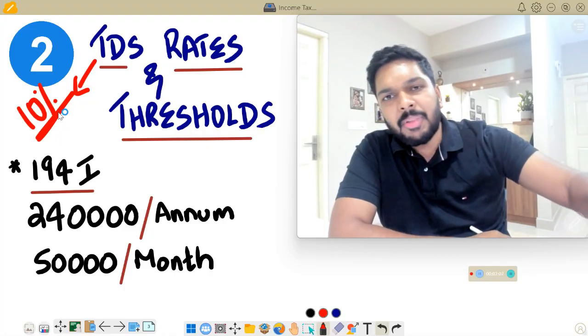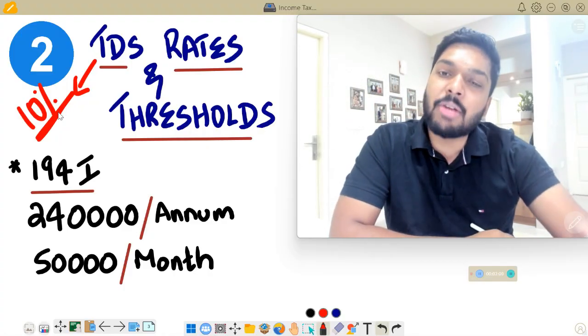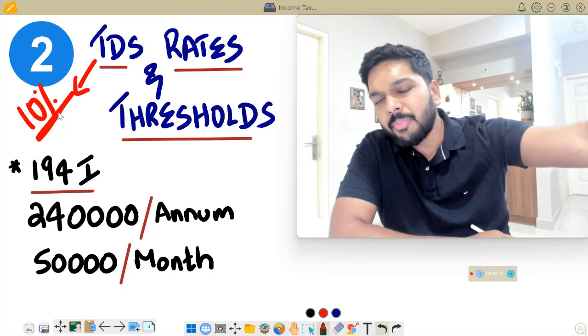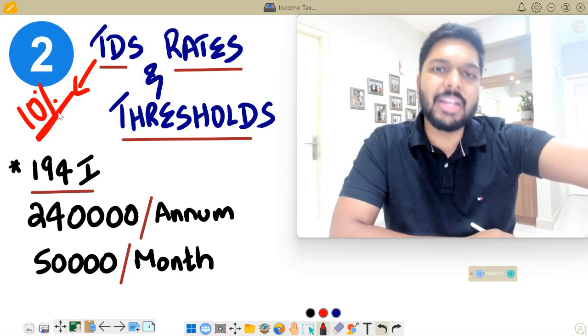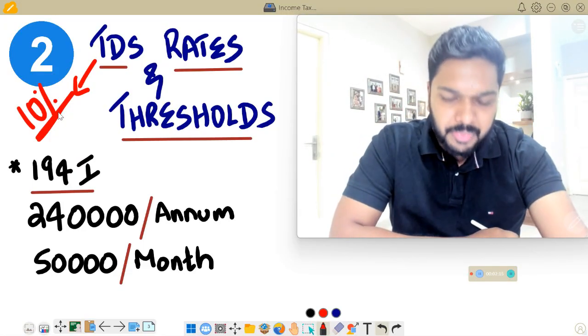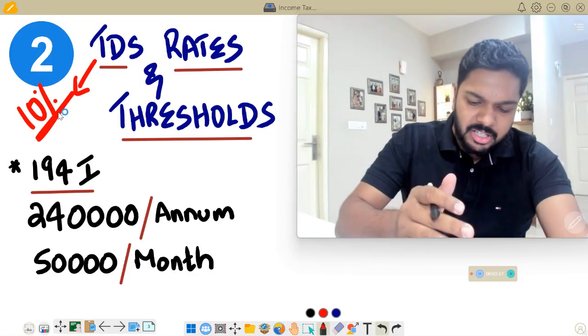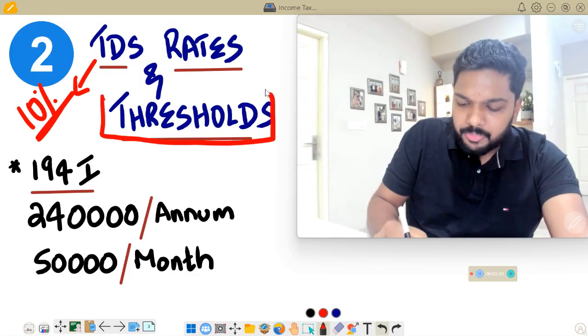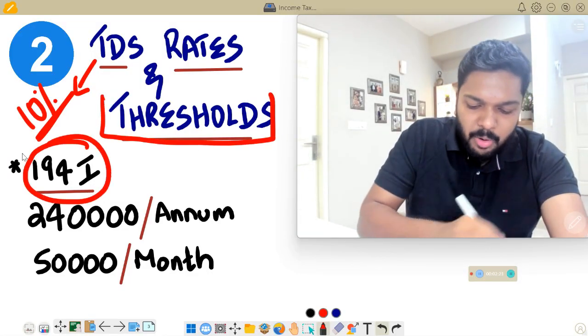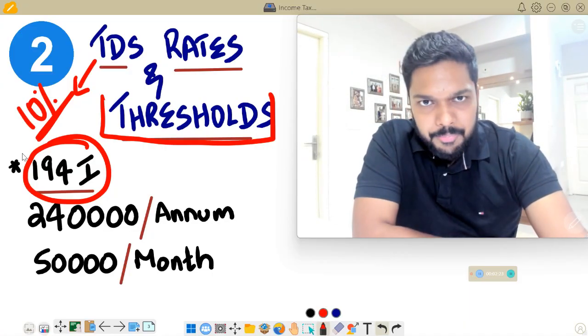That 10% is something that you should hold back and pay to the income tax department, and that lawyer will get back the 10% when he or she files the income tax return. Similarly, you have some major changes as far as thresholds are concerned. 194I talks about TDS on rental payments.